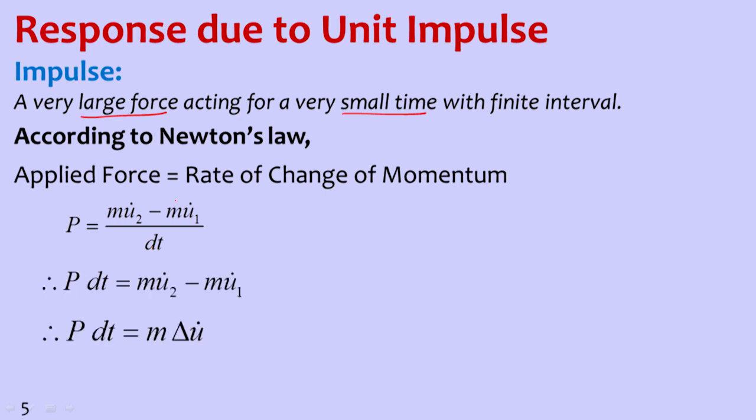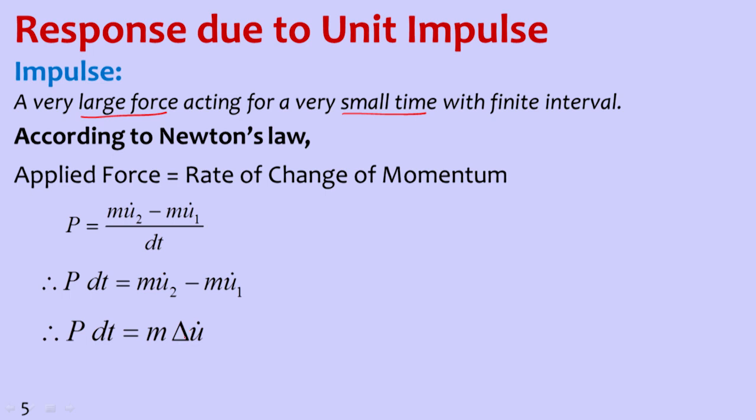That is the force and momentum principle. Now if I multiply this P into dt, which is impulse, the change of momentum is called impulse, or force into dt is impulse. Here if we take m as common, u2 dot minus u1 dot, that means velocity at time 2 minus velocity at time 1, so that is delta velocity, the change of velocity.